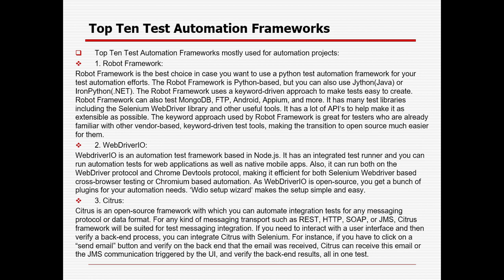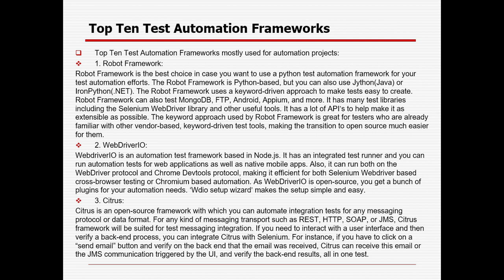Like Robot Framework. We will definitely use Robot Framework only when we are creating the Selenium script with Python, not with Java. Robot Framework is the best choice in case we want to automate with a Selenium Python test automation framework for our test automation effort. Robot Framework is Python based, but you can also use Jython or IronPython for it.